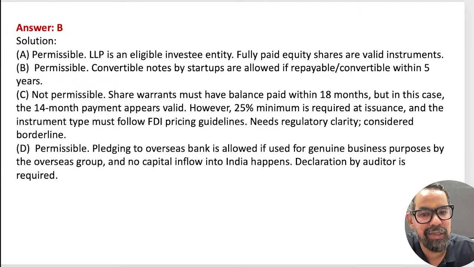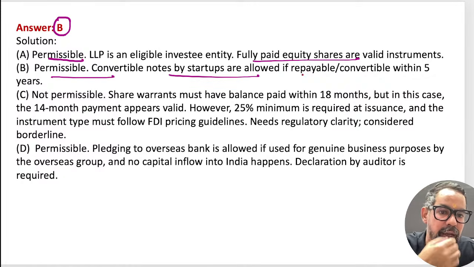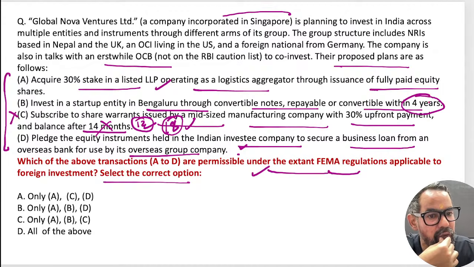Okay, we'll just go through the statements. I'm getting a bit confused. The first one is permissible. The second one is permissible. Convertible note for a startup, allowed to be repayable or convertible within 5 years. So it was 4 years, okay, 4 years. This is fine. This was fine. Then why is option C wrong?